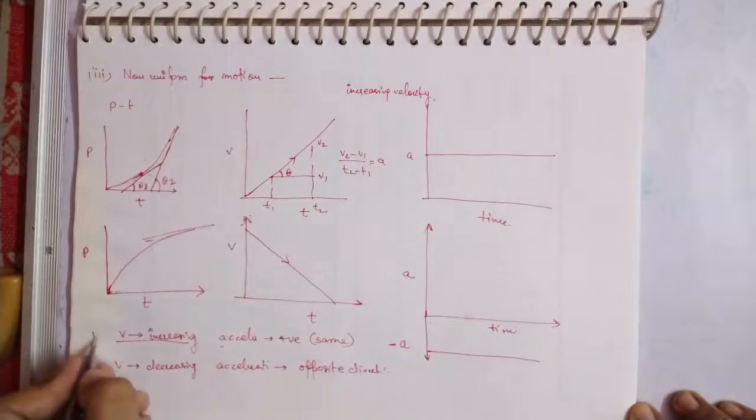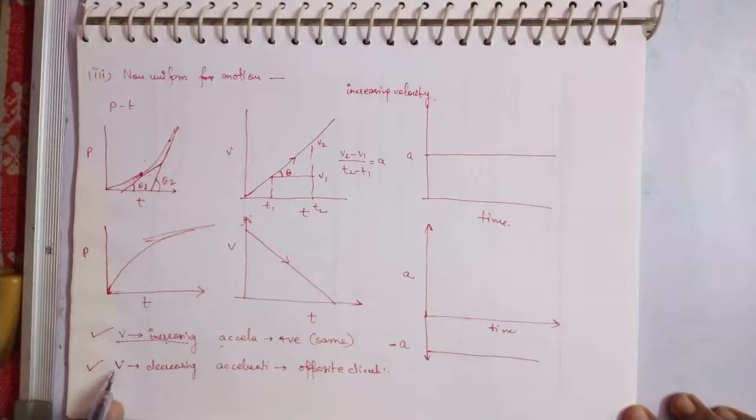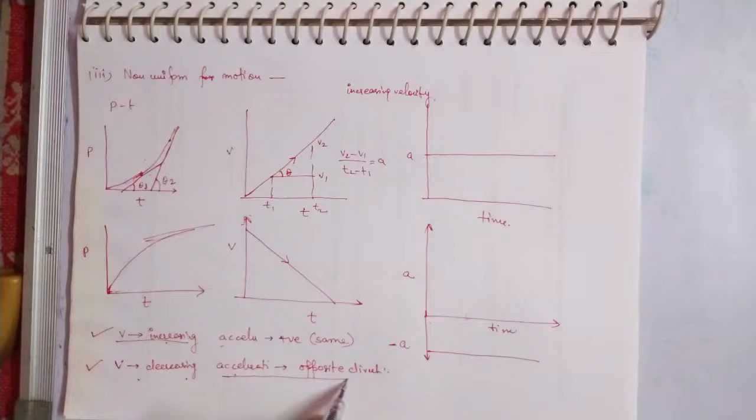The example for the first one is when you start your scooter or your scooty and you are accelerating, then both are acting in the same direction. But if you are just moving and you suddenly see the traffic lights, that is a red light, so you apply a brake and your velocity decreases, and thus you can say the acceleration is acting in the opposite direction. Okay, so these are the important curves.